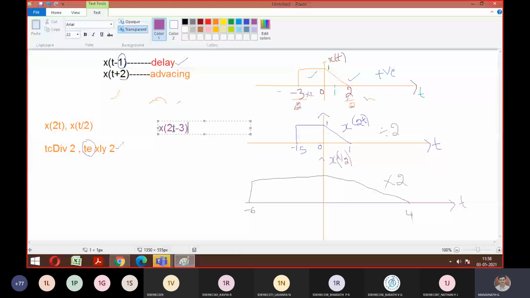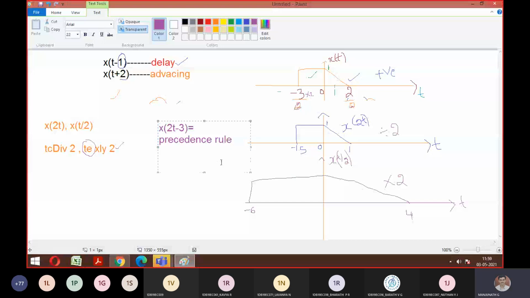Similarly, in signals and systems, whenever you have a combination of shifting and scaling together, the question comes whether I should take shifting first or scaling first. So that rule is called your precedence rule. So this rule will tell you what things you have to follow.